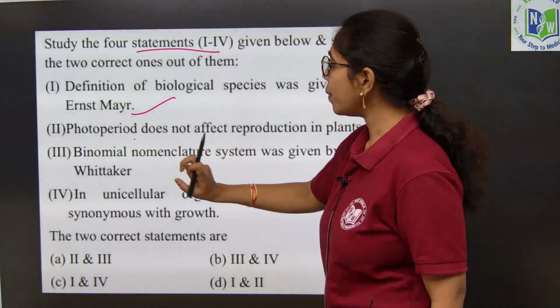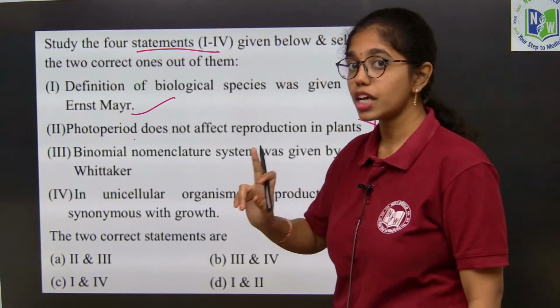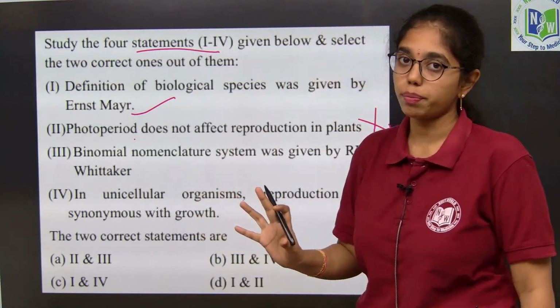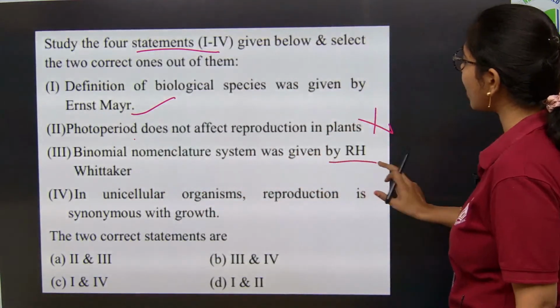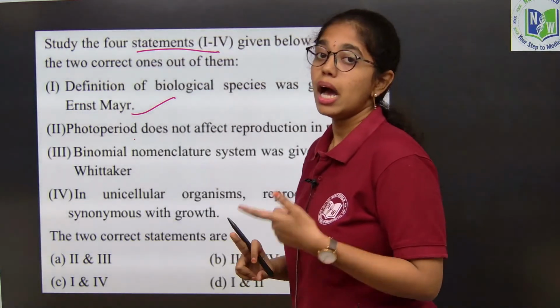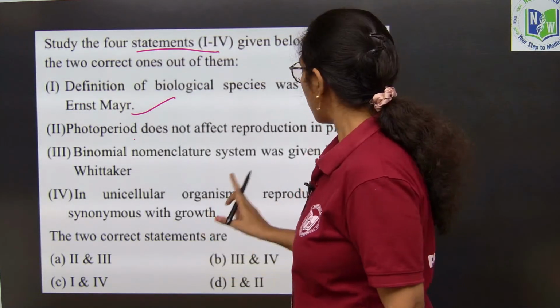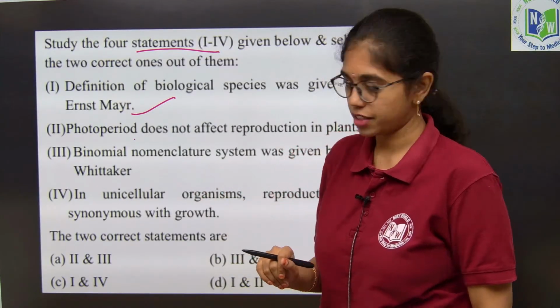Okay, photoperiod does not affect reproduction in plants. No, photoperiodism will play a major role in flowering of the plant, that is reproduction. Next, binomial nomenclature system was given by R.H. Whittaker. Wrong. Binomial nomenclature is given by whom? Linnaeus, Carolus Linnaeus, whereas R.H. Whittaker has proposed the 5 kingdom system of classification.